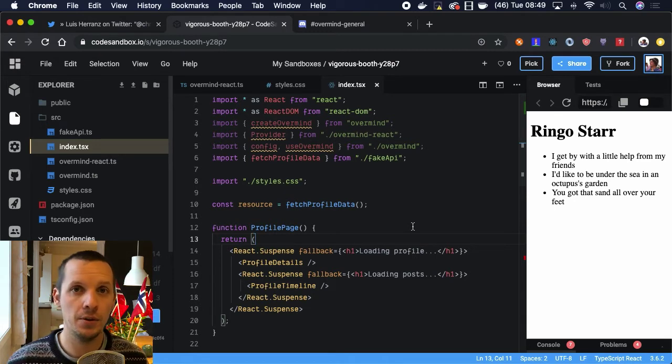So what we're going to do now is actually implement an API for suspense in Overmind. I hope that can be useful, even though you don't know Overmind, because we can talk about how suspense actually works.